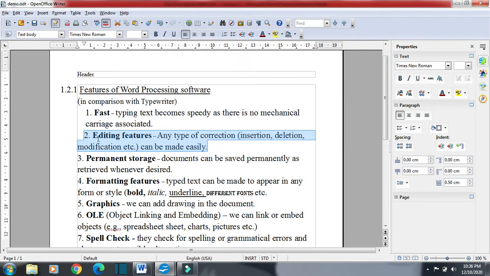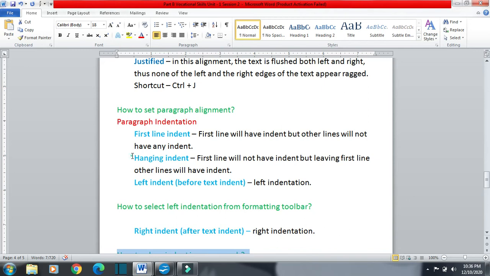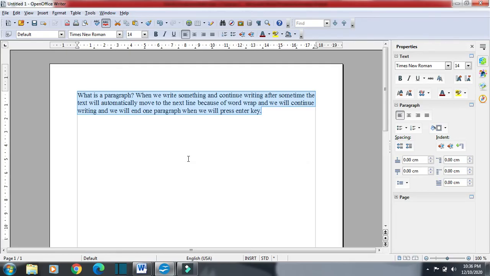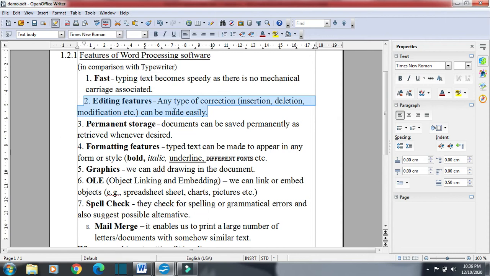Press OK, and you can see only the first line is having indent, other lines are as they were. So this is first line indent. But what about hanging indent in paragraph indentation? This option is not here in openoffice.org. So if you want this type of indent, we have to follow some trick.